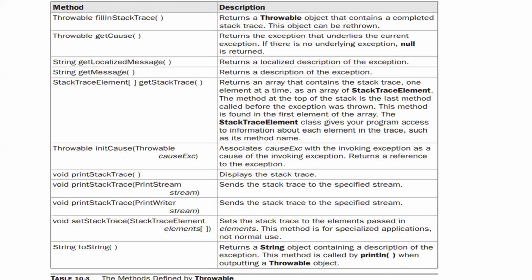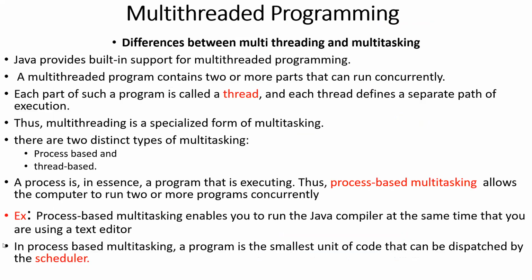So these are all the methods. While overriding, we can use these methods to solve our situation-specific problems, because the built-in exceptions may not solve all the problems. Some problems may come which will not be classified under those built-in classes. At that time, we can go with creating our own subclass.